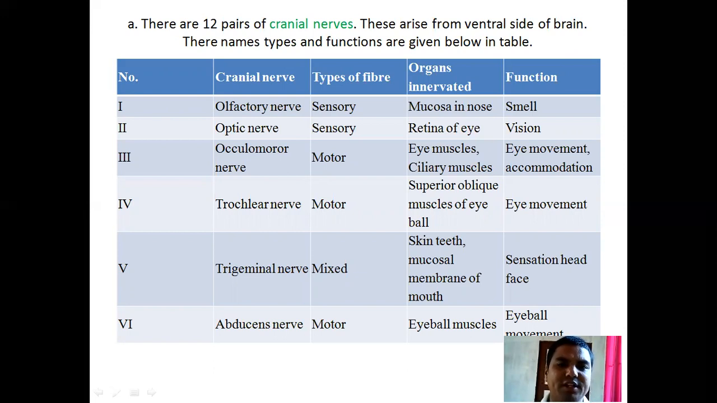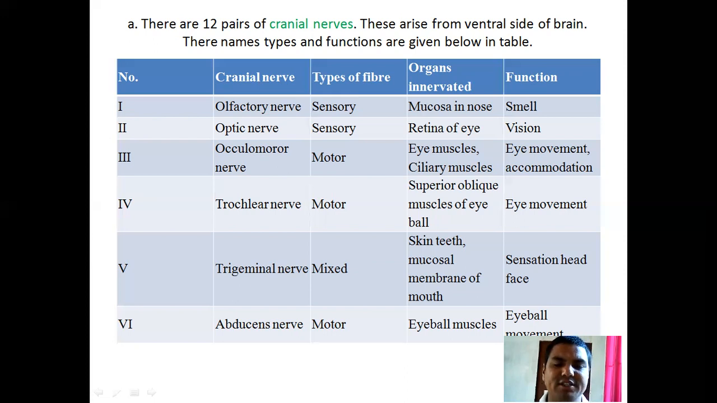Oculomotor nerve. It is a motor type fiber. It innervates the eye muscles and ciliary muscles. Its function is eye movement and accommodation of the eyes. Trochlear nerve. It is a motor type fiber. It innervates the superior oblique muscle of the eyeball, and its function is eye movement.